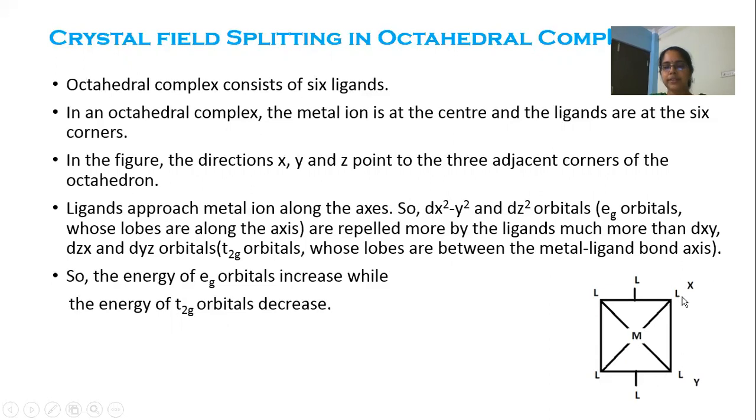That means the ligands are closer to the Eg set of orbitals, whereas these ligands are away from the T2g set of orbitals. So the Eg set of orbitals will undergo more repulsion with the ligands than the T2g set of orbitals. The higher the repulsion, the higher the energy possessed. The energy of the Eg orbitals increases while the energy of the T2g orbitals decreases. That is what generally happens in the octahedral complex when the ligands approach the central metal atom.